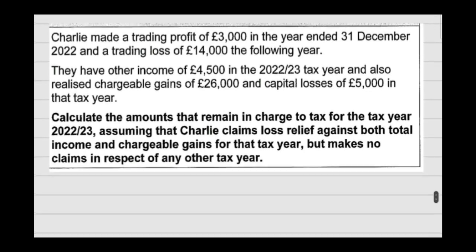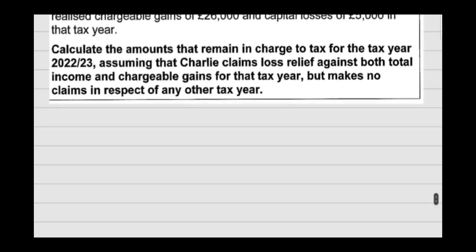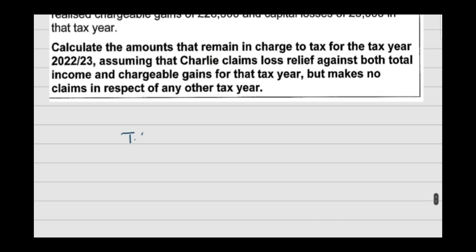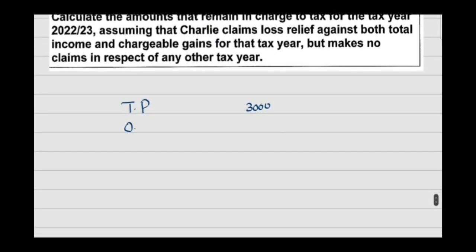So here in the year 22-23, what is our total income? This is 3,000 of trading profit and 4,500 of other income. So total income is 7,500, right?